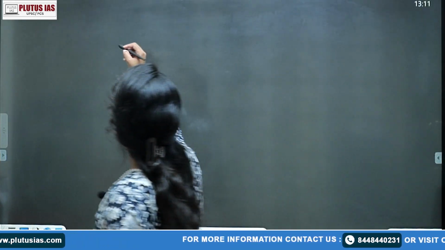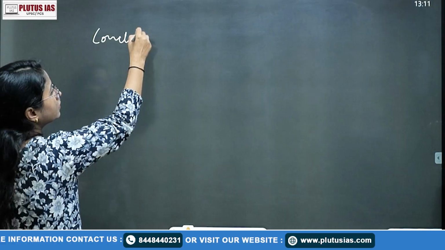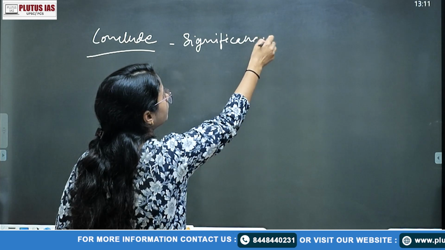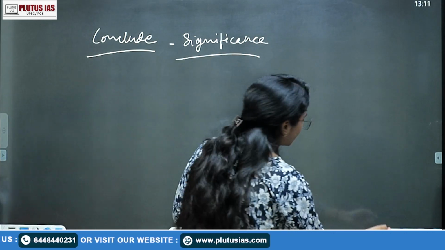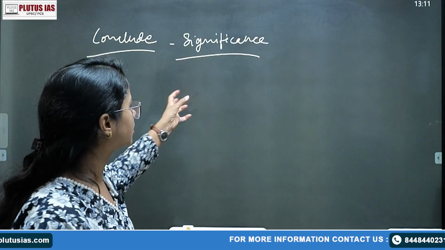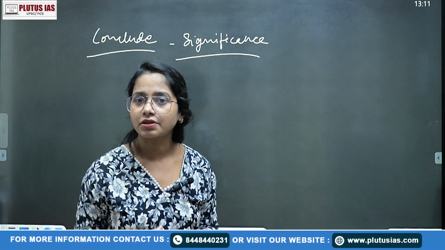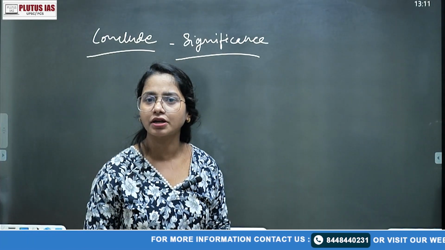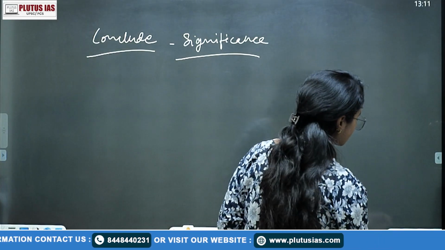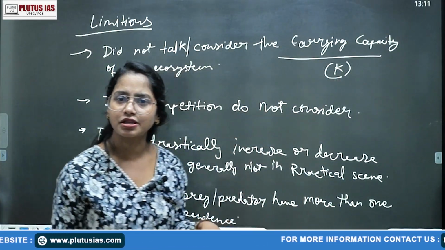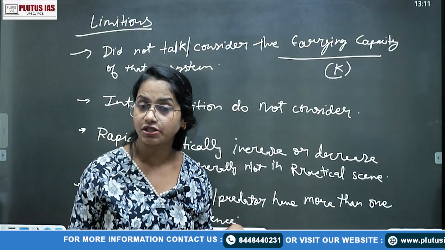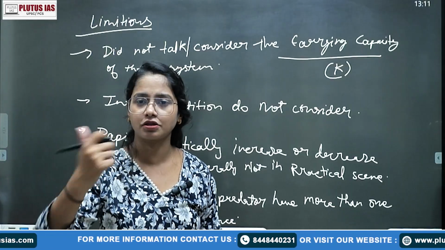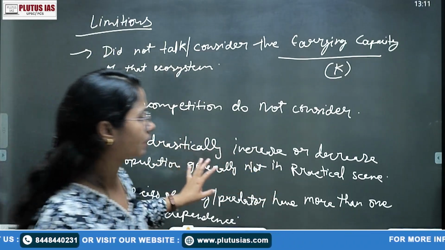And how will you conclude it? The conclusion will be simple: the significance of the Lotka-Volterra model. What is the significance of the Lotka-Volterra model? It simply describes how population dynamics impact each other. Of course, this is one of the real examples we have talked about, the fox and rabbit concept, right? So you can also write that its significance is in understanding population dynamics in an ecosystem. We can also predict whether a population is going to decrease or increase on the basis of prey and predator. So you can simply conclude like that, right?